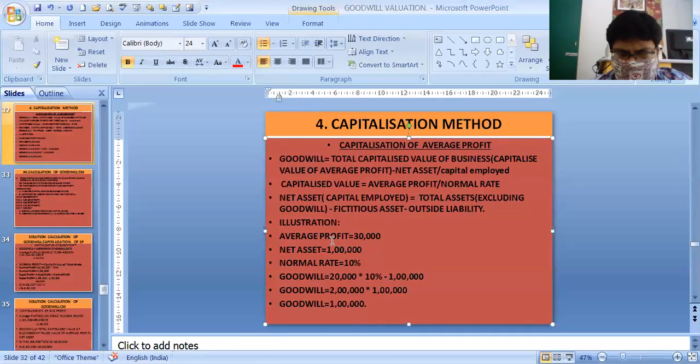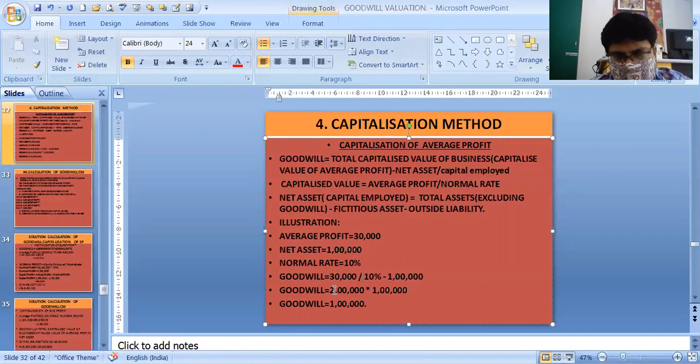Now, if the sum is like this: average profit 30,000, net asset, that is capital employed, 1 lakh, normal rate 10%. First of all, we will find out goodwill by this formula. We take our average profit 30,000 into 100 divided by 10, that is 30,000 divided by rate of return.